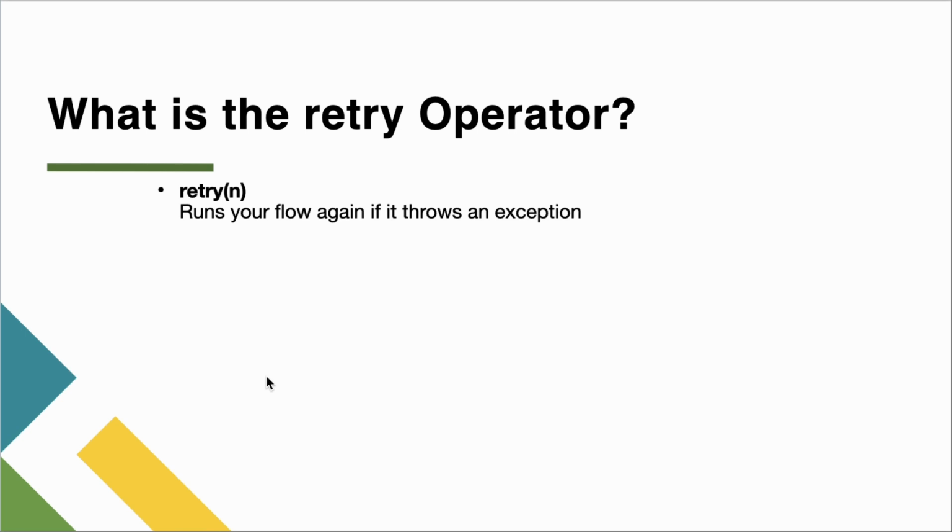Okay, so we will understand what the retry operator is first. The retry n is nothing but the number of times you want to retry. It runs your flow again if it throws an exception. That is the definition of a retry operator. Okay, so retry is basically Kotlin saying, "अरे कोई बात नहीं, चलो एक और chance दे देता हूँ," and then you keep on trying. So if your flow fails, retry tries again up to the number of times you tell it to. That number of times is the n that you pass as the parameter with the retry operator.